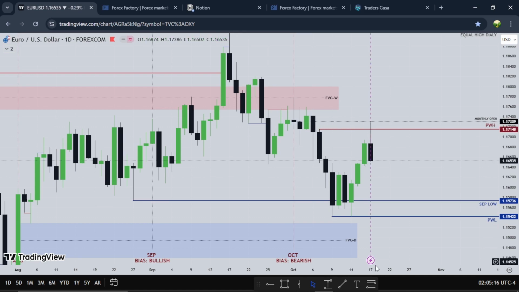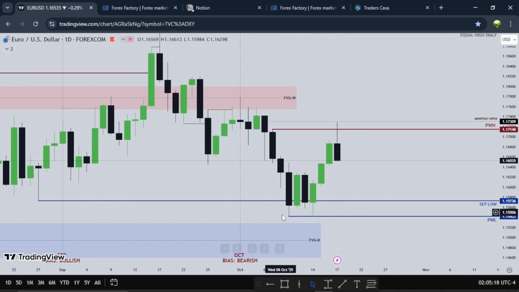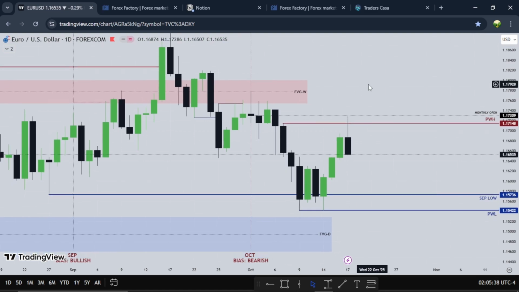So for the new week, I'm watching these equal lows and this fair value gap. If you want to use this fair value gap as resistance to go lower rather than support, I would love to see that for the new week. So equal lows and a fair value gap. We'll see if price wants to draw lower or higher for the new week. So that's about that for the euro and the USD.